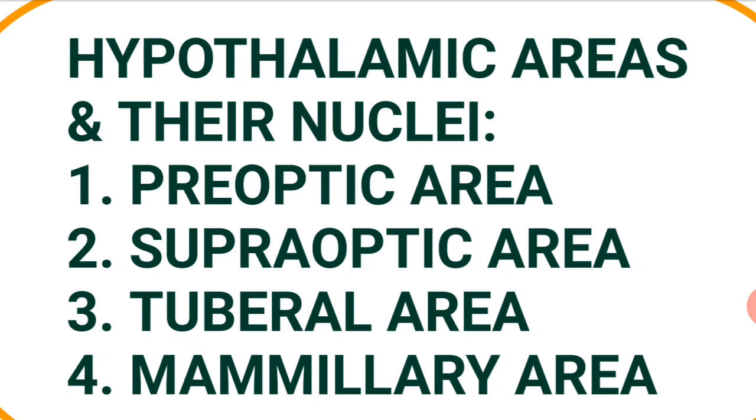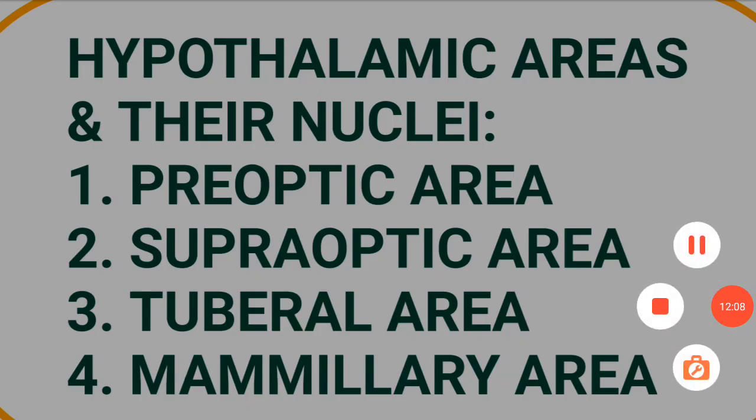Function of posterior nucleus, regulation of sympathetic activity, regulation of body temperature by heat gain and regulation of sleep. It is the waking center. Posterior nucleus is the waking center. So these are the functions of each hypothalamic nucleus.